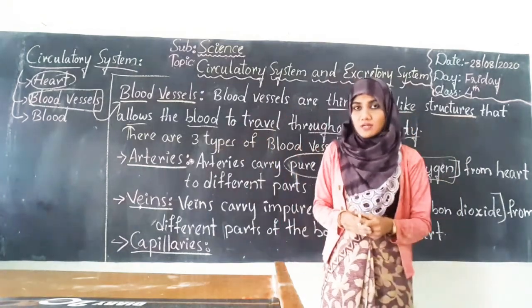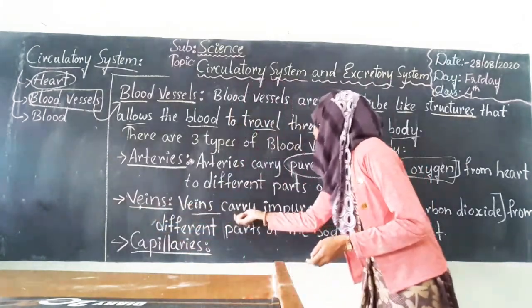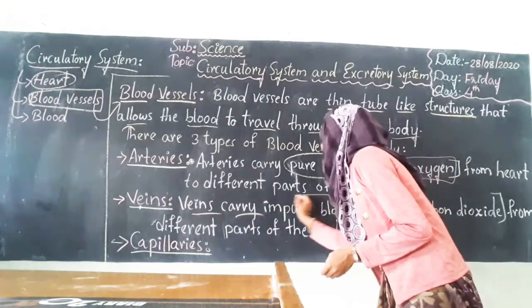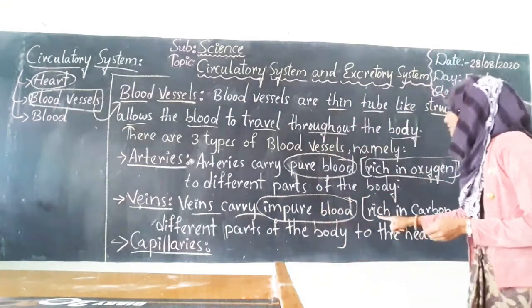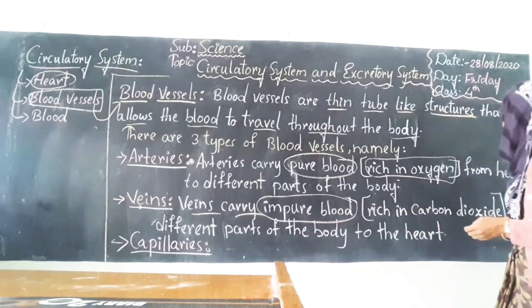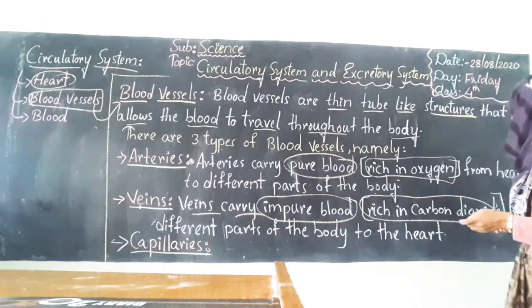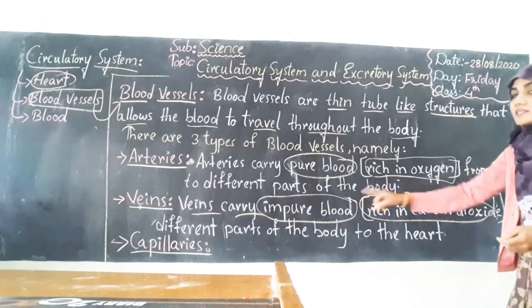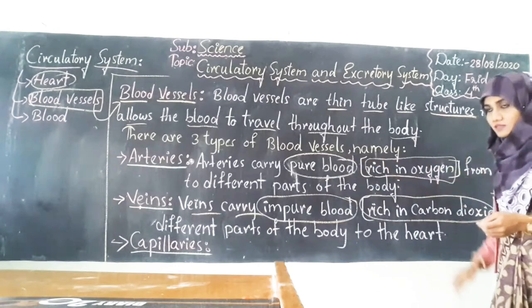Whereas veins carry impure blood. Impure blood means blood rich in carbon dioxide. The blood which has carbon dioxide will be called impure blood, whereas blood which is rich in oxygen will be called pure blood. Okay.